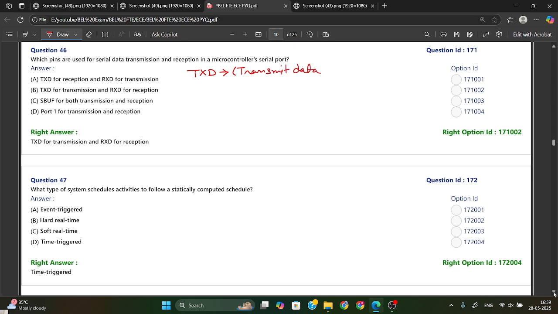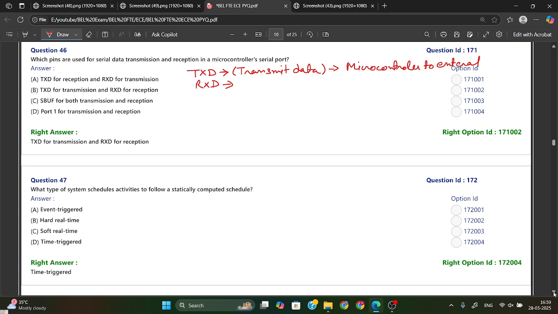This is the transmit data pin, and it is used for serial data transmission from the microcontroller to external devices. Now we have RxD.